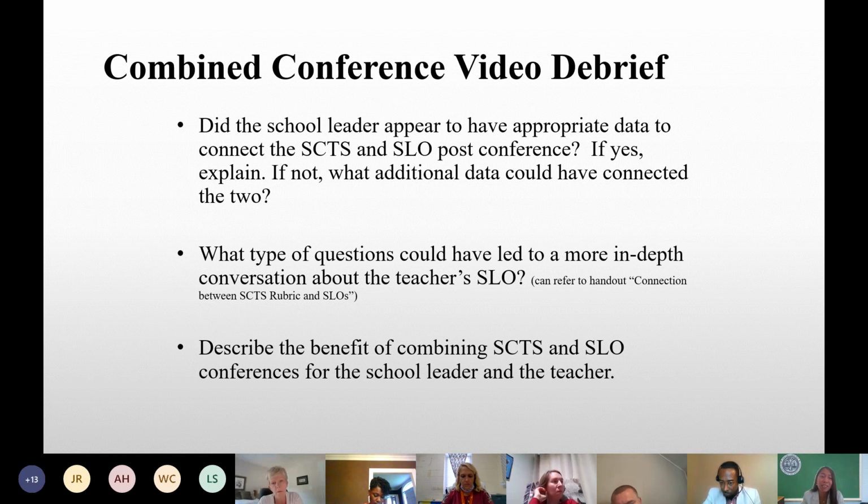So then let's go to our last question or bullet. Describe the benefit of combining SCTS and SLO conferences for the school leader and the teacher. What is the benefit of that? Why would you do that? What is the one thing that you hear the most is the problem when they have to do planning or when they have to do so many things? Yes, you got it, Sheila, Calandra. We hear that all the time from our feedback. The biggest thing that they see when implementing something is time.